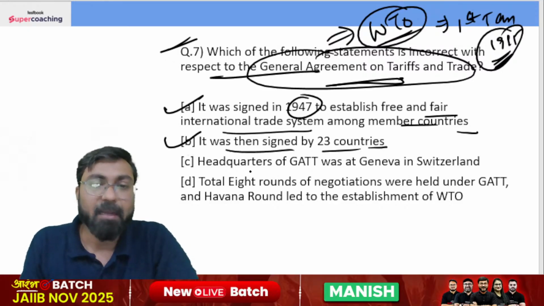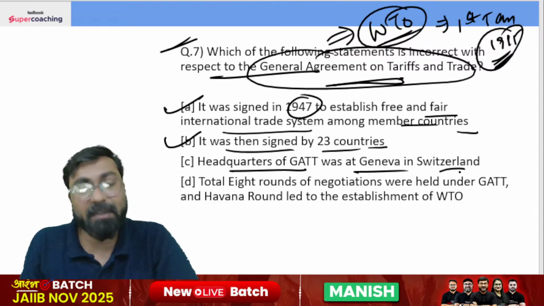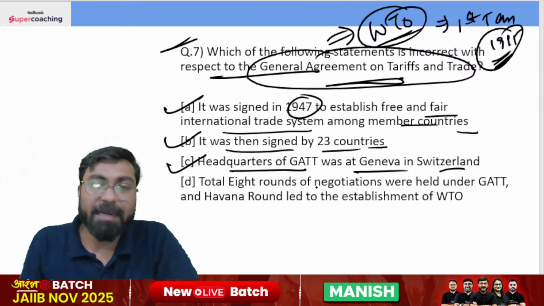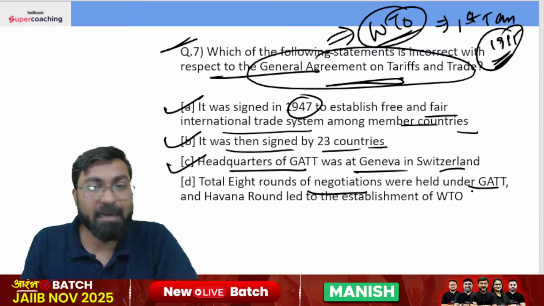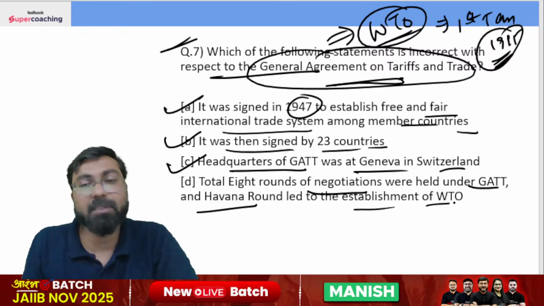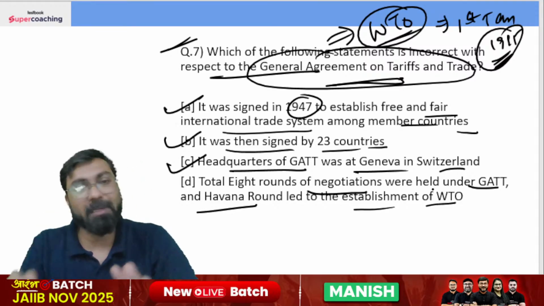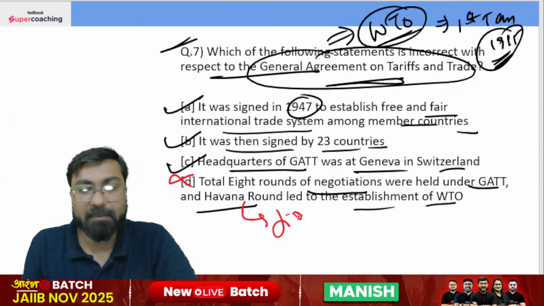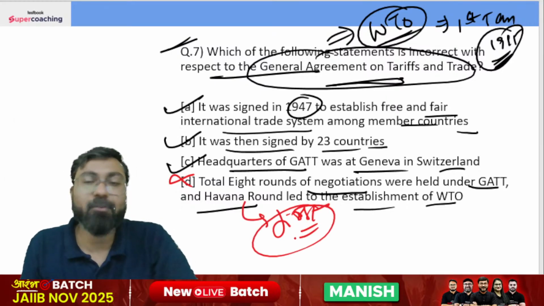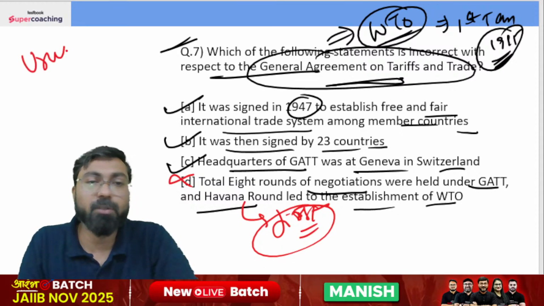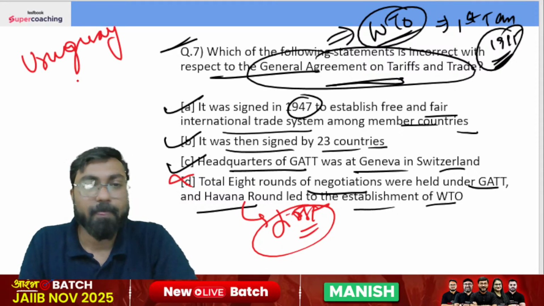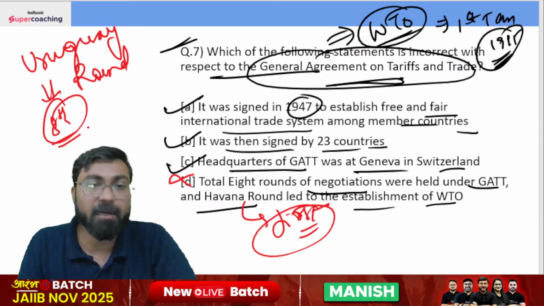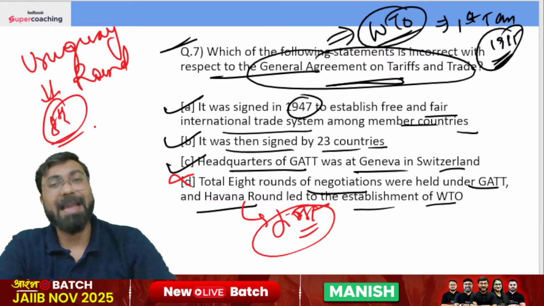ये भी ठीक है. Headquarters of GATT was at Geneva in Switzerland and hence WTO का भी headquarter वहीं पे है. Total 8 rounds of negotiations were held under GATT and Havana round led to the establishment of WTO. देखो total 8 rounds तो हुए थे, but Havana round was the first round, my dear friends, right? The round which led to the establishment of WTO was the Uruguay round. ठीक है, Uruguay round, that was the 8th round. ये 8वां डिस्कशन था, 8वां राउंड डिस्कशन था गैट का.